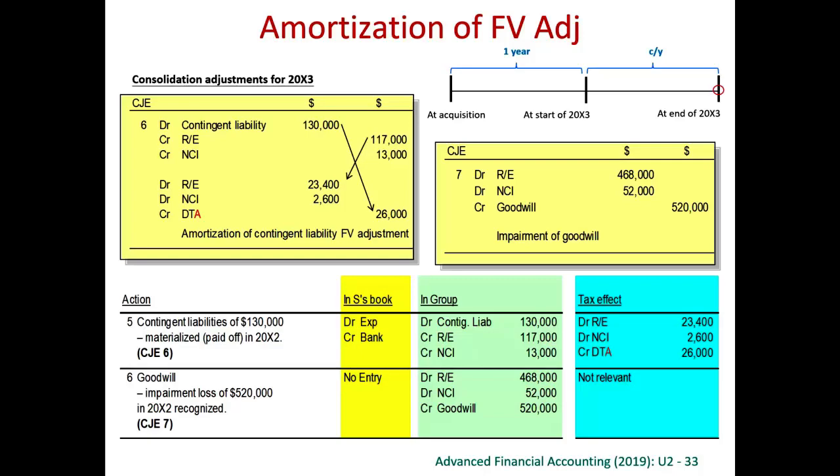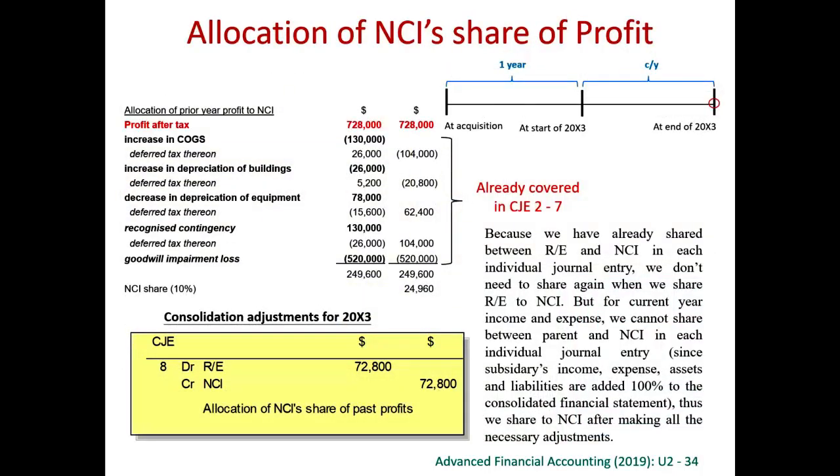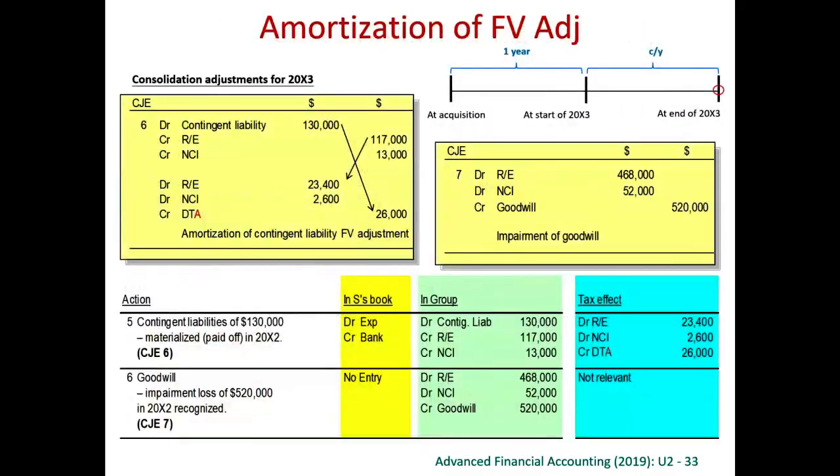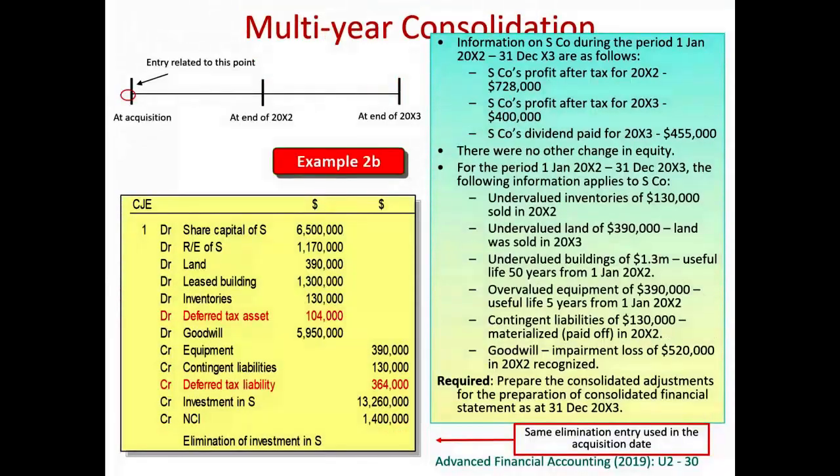We updated the figures. One more figure that we have to update is the figure for the NCI. In the first journal entry, NCI was 1.4 million at the day of acquisition. Now it is already 2 years after. We have to update the figures. Last year, the profit was 728,000. Current year, the profit of the subsidiary is 400,000, and the subsidiary has paid out a dividend of 455,000 in the current year. So this should be adjusted accordingly.